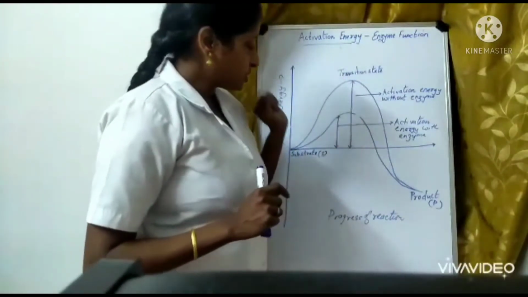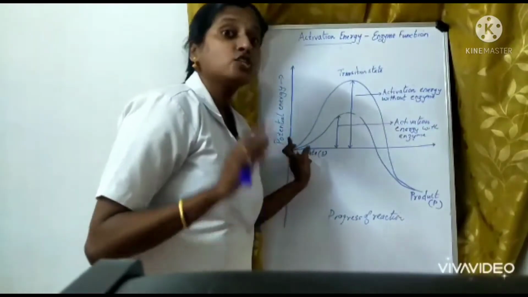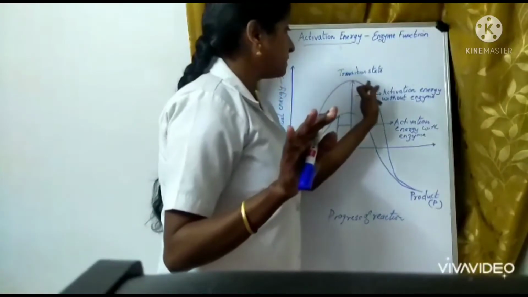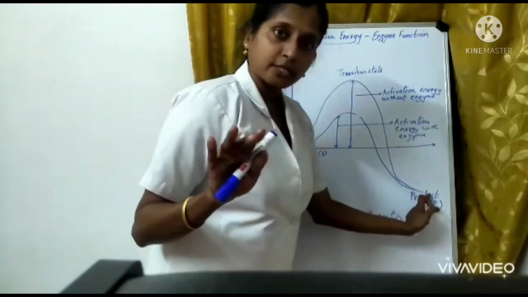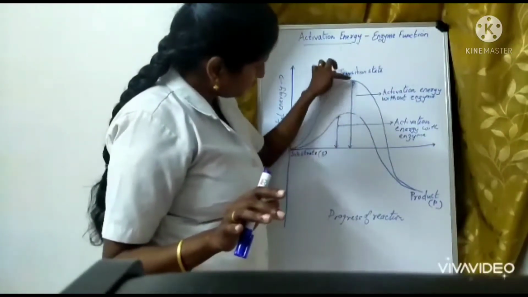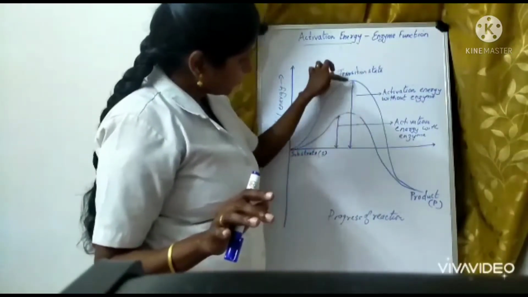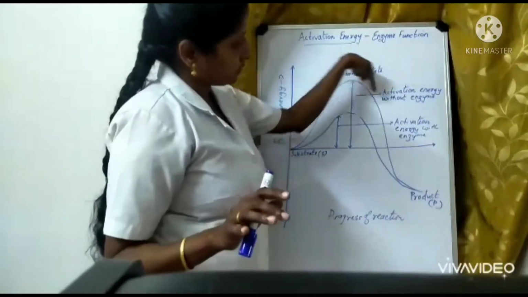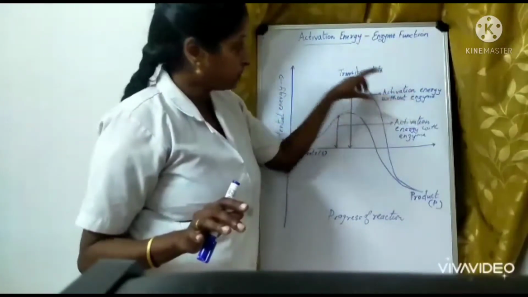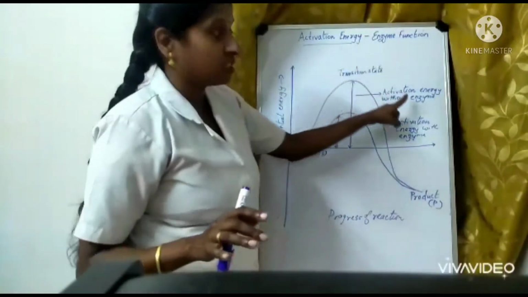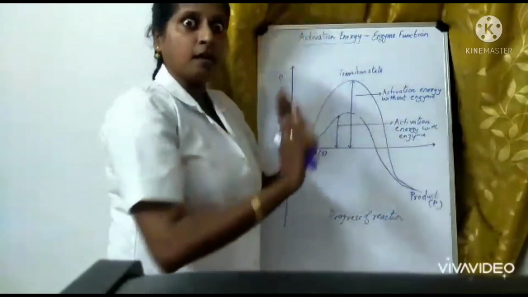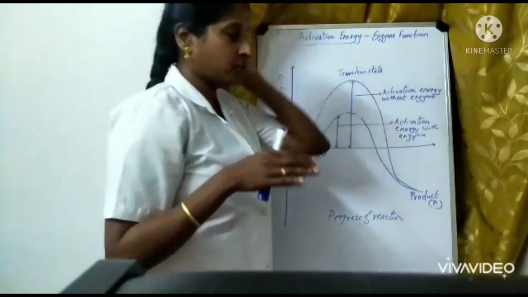Listen, so this is the transition state. When there is no enzyme, they have to spend a lot of energy to form a product. So you can find how much energy they are going to spend from here to here. This much amount of energy is needed. That energy for activating the substrate to form a product, we call it as what? The activation energy. This is the activation energy which is needed without an enzyme. So you can find a hill which is much higher.